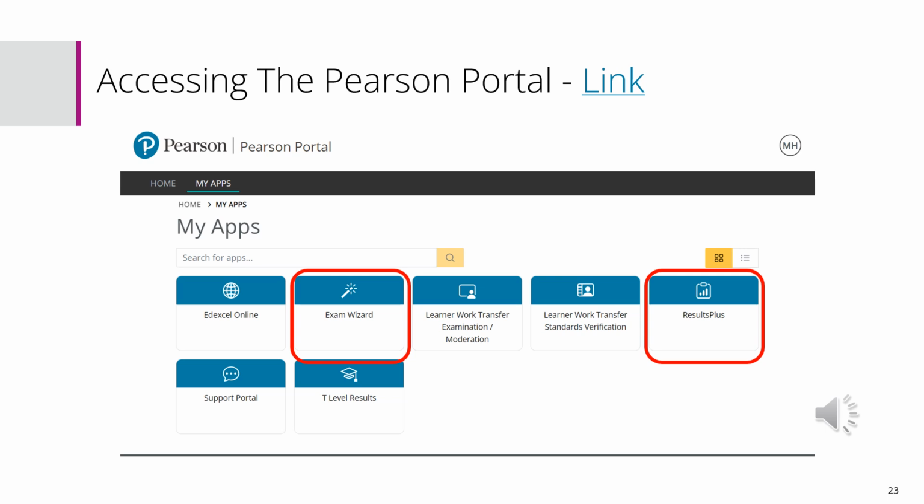One is called the Exam Wizard. This is where you can actually create from past papers your own bespoke papers to use with students in terms of examinations and testing. The second is something called Results Plus. What this does is it actually gives you access to statistics and details about your students' performance. So there's two analytical tools there which you really should be accessing in order to help enhance student performance.